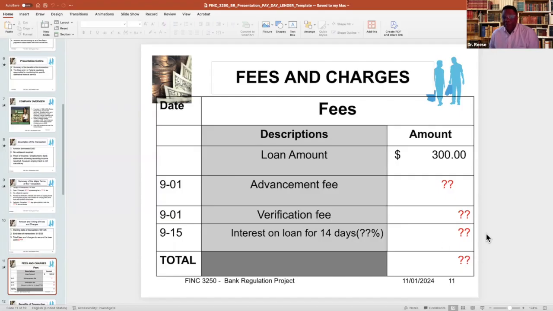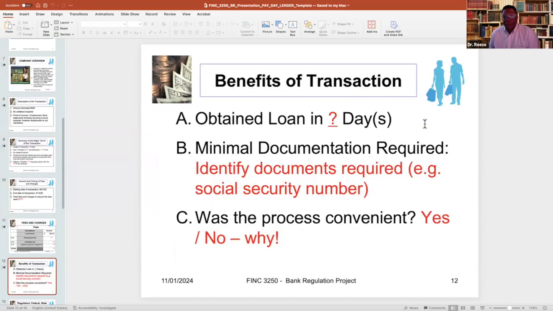And they also will charge you interest on the loan for the 2 weeks, 14 days, that the loan is outstanding. So I want you to determine what these dollar amounts are and then put the total dollar amount here. And the benefits of the transaction, I want you to determine how many days it takes you to get this loan. And also, one of the other benefits of this is minimal documentation is required.